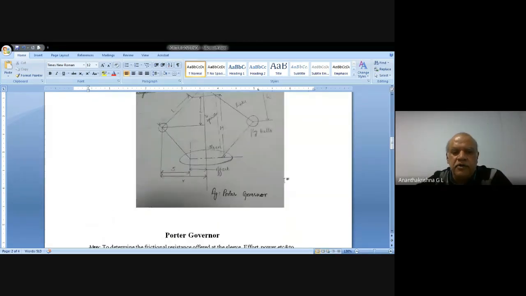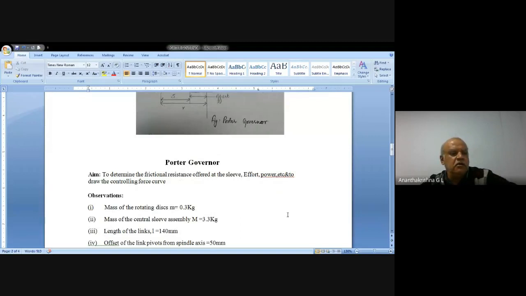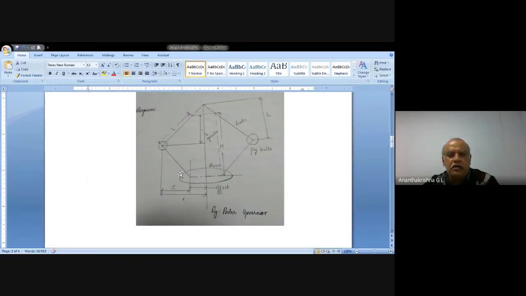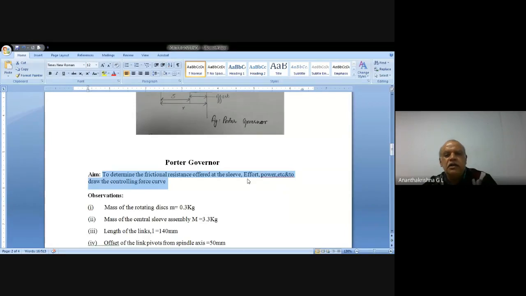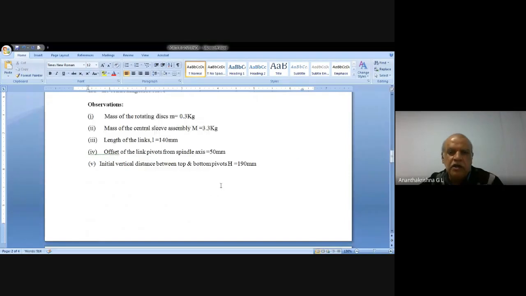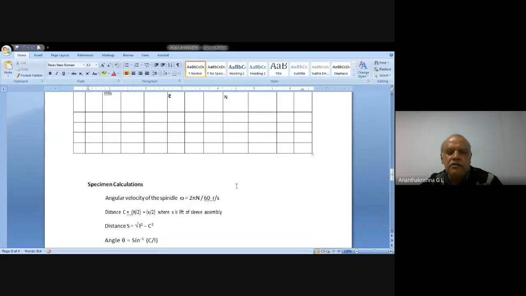Now we need to do an experiment using a Porter governor. The aim of the experiment is to determine the frictional resistance offered at the sleeve assembly, effort and power, etc., and to draw the controlling force curve. So we restrict ourselves to finding out effort and power required for sleeve lift.